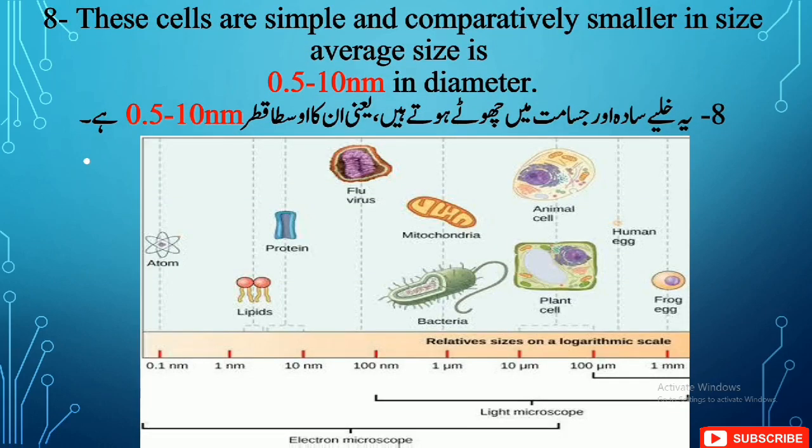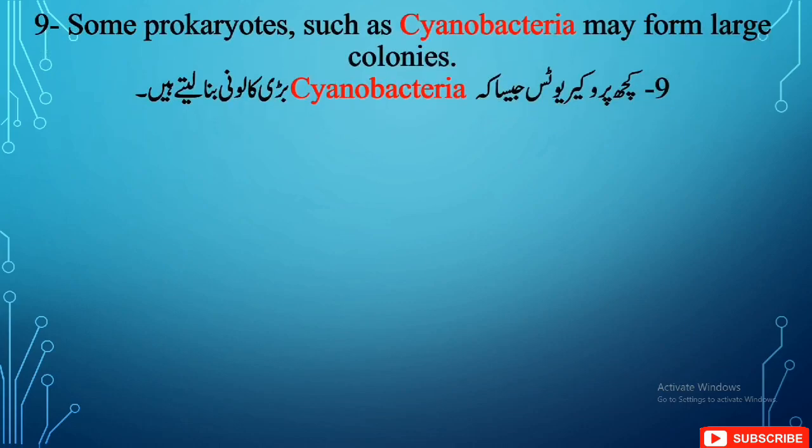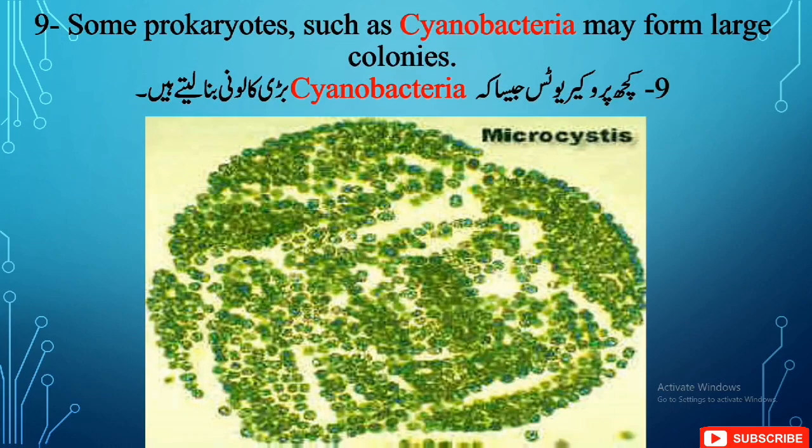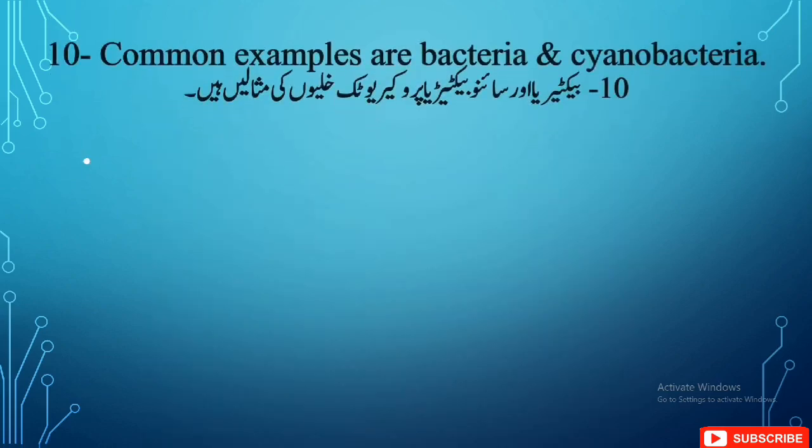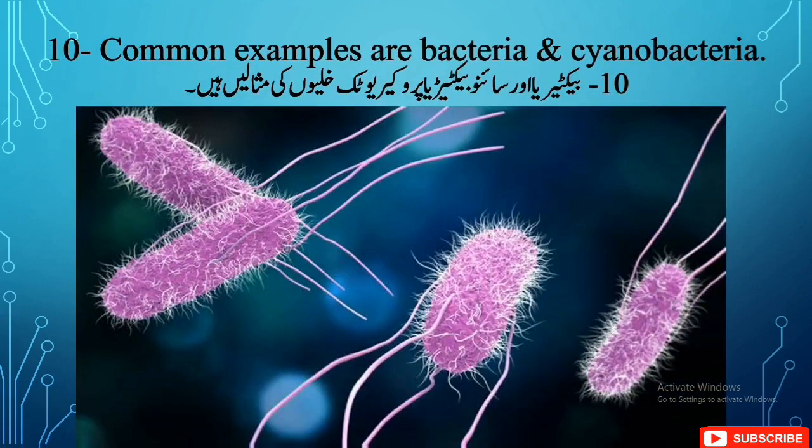If we discuss the size of a prokaryotic cell, these cells are very simple and comparatively smaller in size, and the average size is 0.5 to 10 nanometer. Some prokaryotes such as cyanobacteria may form large colonies, for example, Chlamydomonas. Common examples of prokaryotes are bacteria and cyanobacteria. So this was the prokaryotic cell.